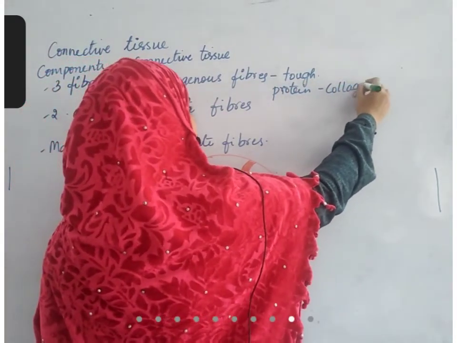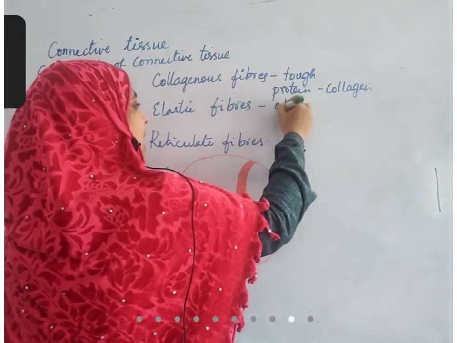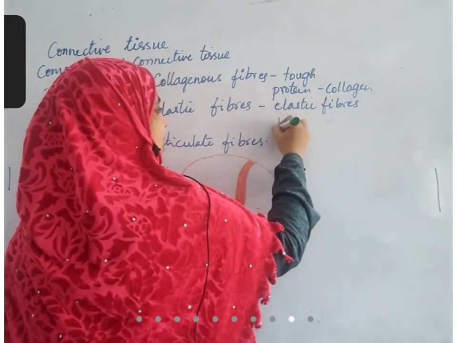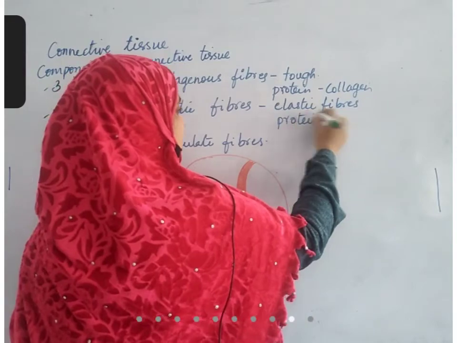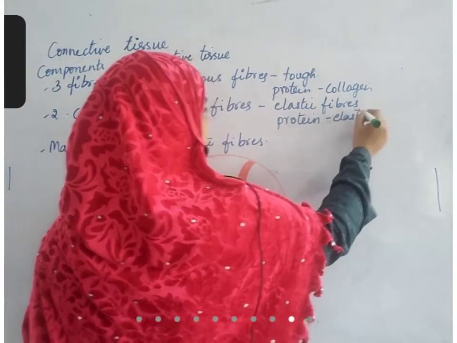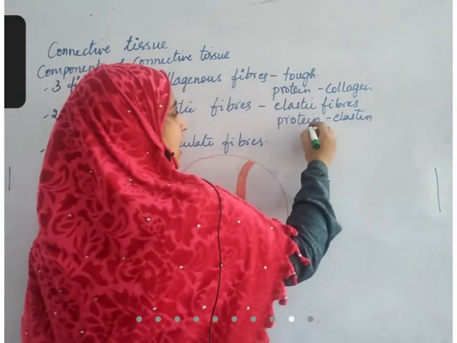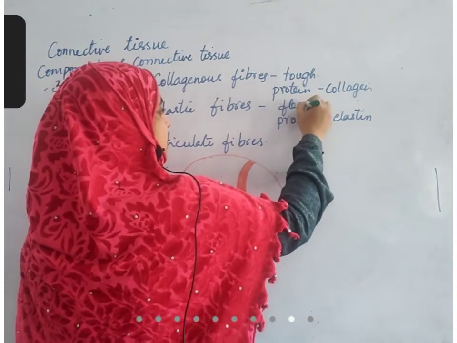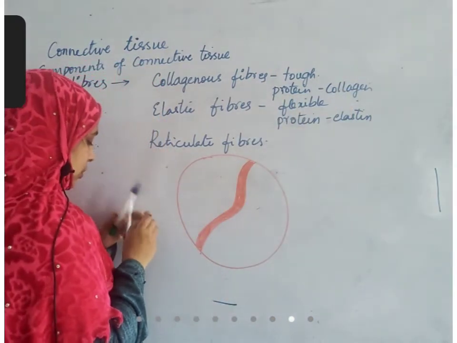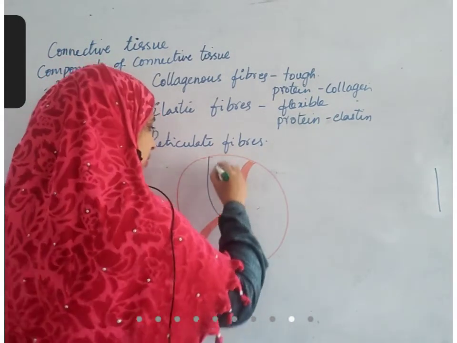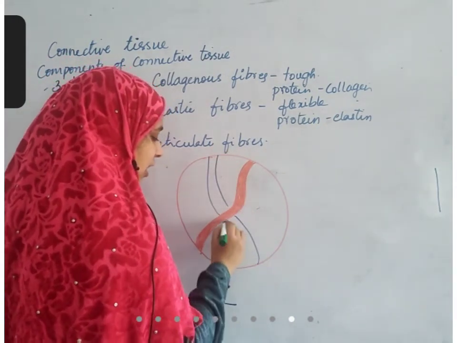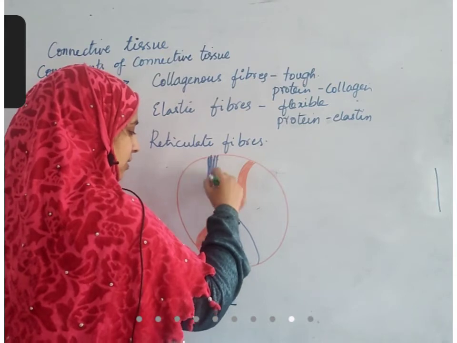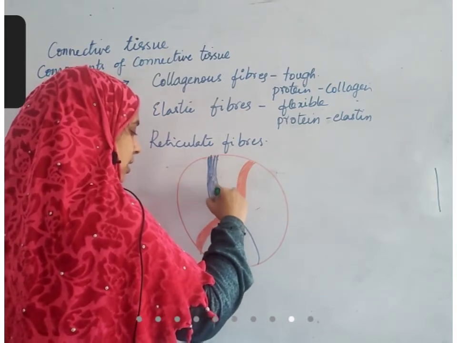collagen. Second type of fibers are elastic fibers, and they are made up of protein, elastin. This is a flexible protein. Okay, elastic fibers are flexible. So the second type of fibrous tissue, they are randomly arranged. There is no particular arrangement. So these are very elastic. You can stretch these muscles.